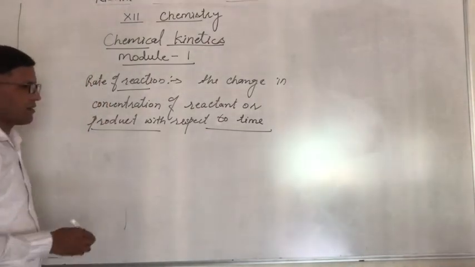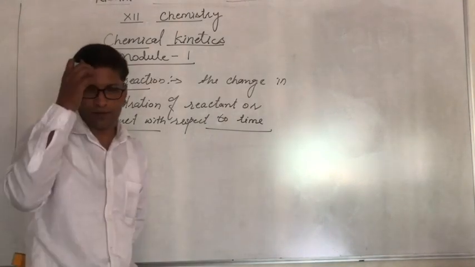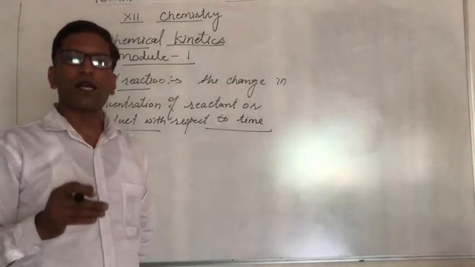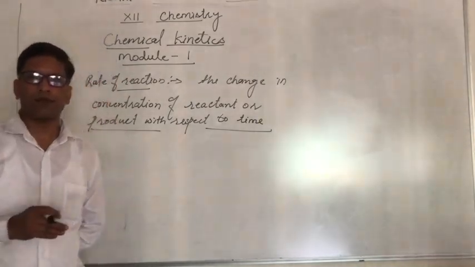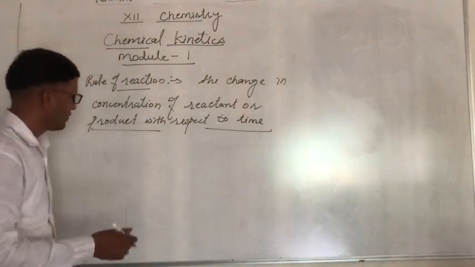In this case, what we can observe is that the concentration of the reactant decreases, which means it shows the negative symbol. But in the case of the product, it is positive. Why?